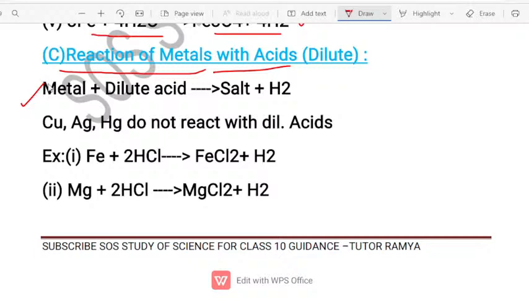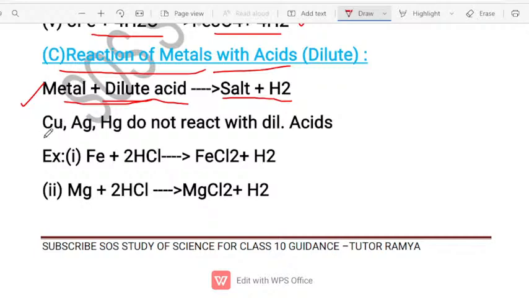See, metals when they are dropped into the acid, what kind of acid? The diluted acid, it will form the salt and respective hydrogen gas. Metals, when dropped into the diluted acid, will release hydrogen gas along with the formation of salt. Very importantly, you want to understand. This concept is very important. Okay, let us take an example.